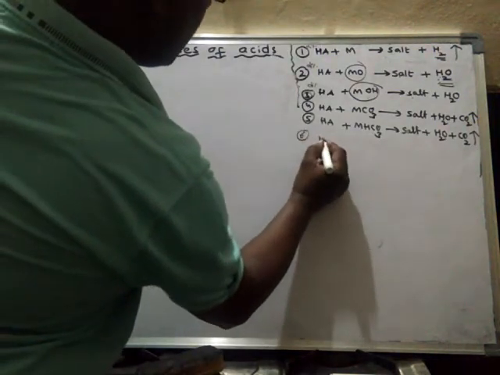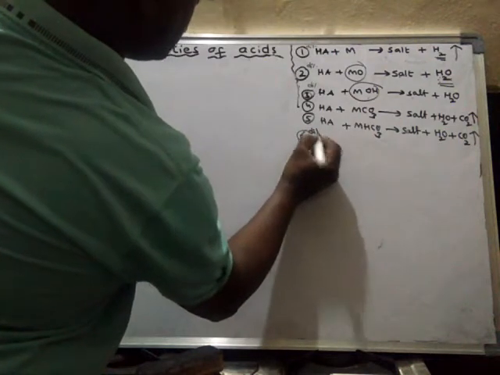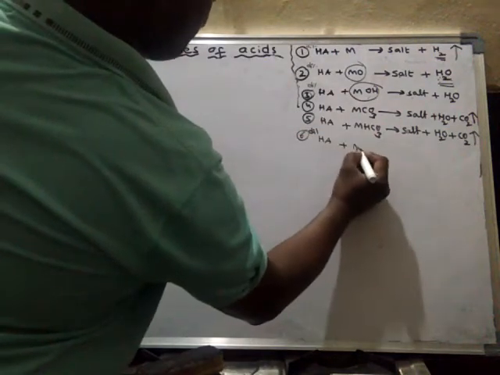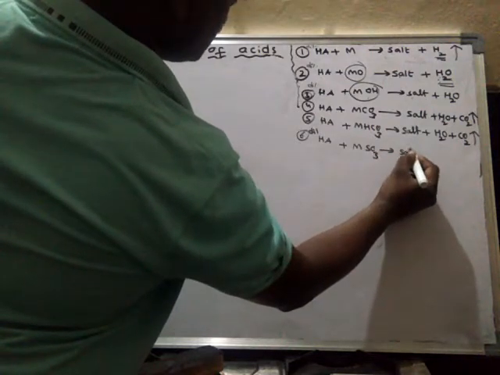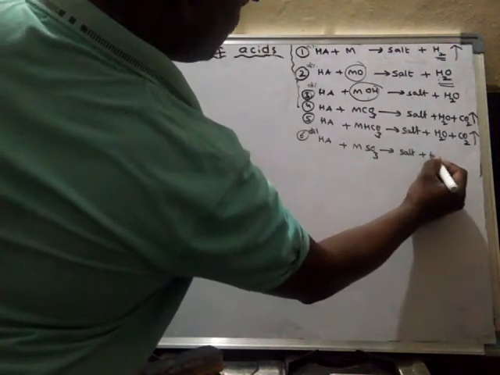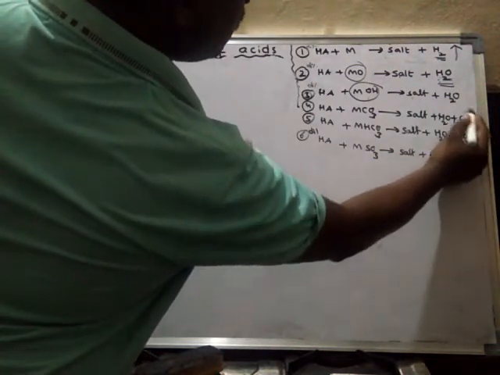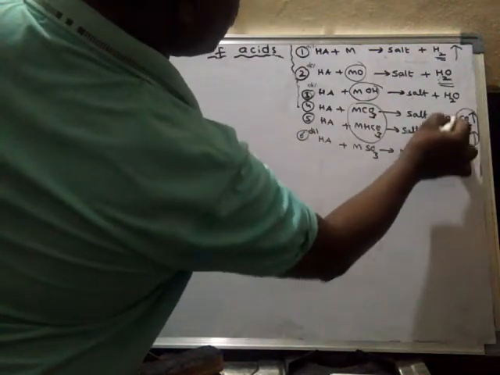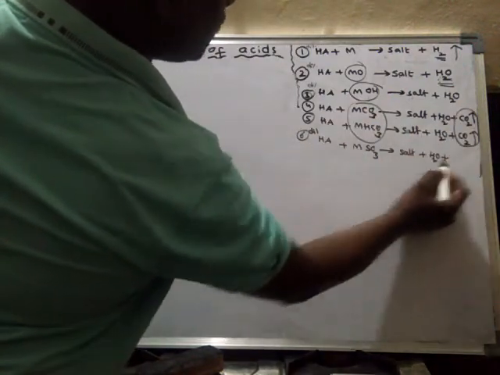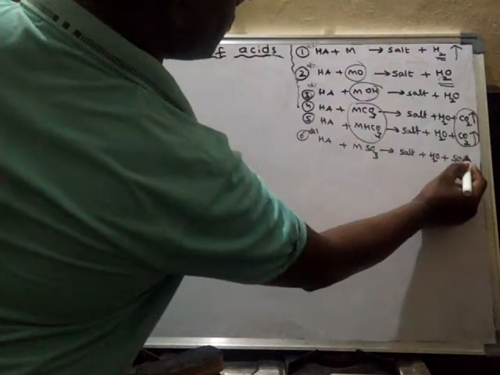Sixth one is reaction of dilute acids. Okay, metal sulfite will form salt plus H2O plus, if it is carbonates or bicarbonates, they form carbon dioxide, but in this case they form sulfur dioxide.